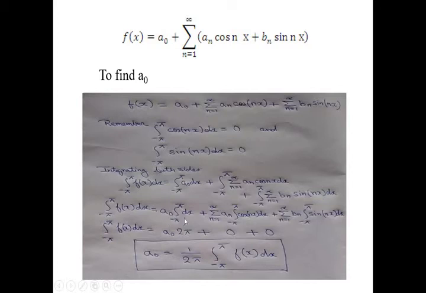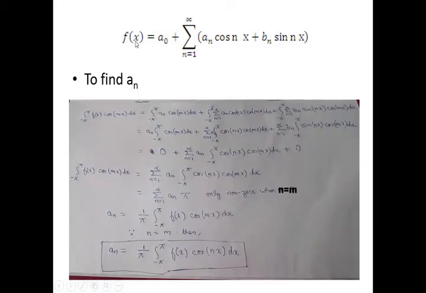The integration of dx from minus pi to pi is 2pi, and a0 is multiplied by it. Doing the cross multiplication, a0 will be 1 by 2pi times the integral from minus pi to pi of f(x) dx. That is the coefficient value of a0.